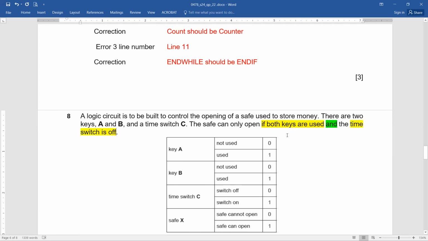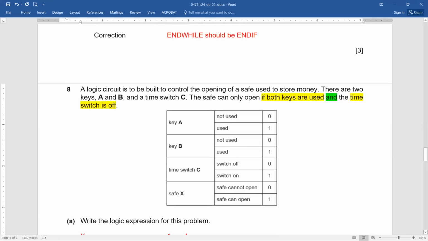See, if both keys, A and B, are used, then they are definitely on. And the time switch is off, which means it is a 0. Key A not used is a 0, key A used is 1. Key B is the same, and the same situation applies for the time switch: switch off is a 0, switch on is a 1. And safe X will open with a value of 1. Now be careful, the variable is supposed to be mentioned when they talk about this situation. No worries at all, something similar to this one.